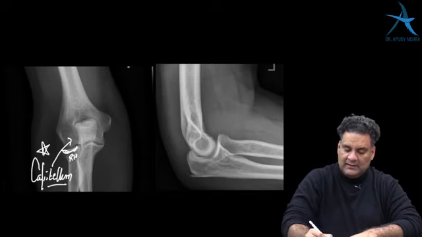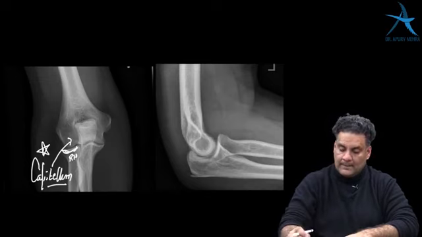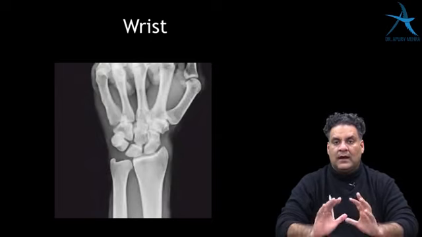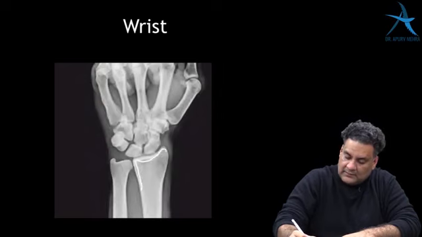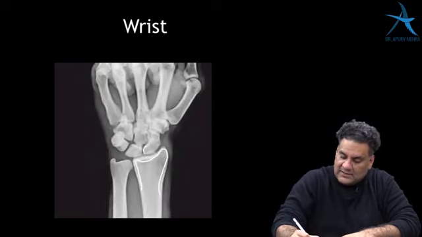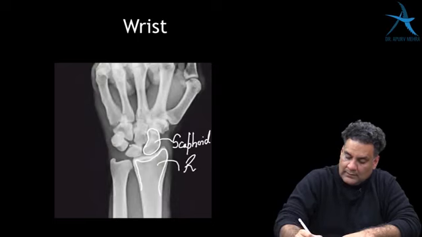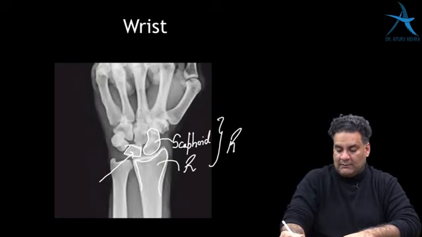Capitulum is the first area to have ossification around the elbow, which is very commonly asked. If I have to do MBBS, I must remember how to draw a wrist joint. The lower end of radius, over which a sleeping bone called scaphoid, a boat-shaped bone. Next to it, the lunate, which is very commonly asked in exams, they show an arrow in it. They form the wrist joint called the radiocarpal joint.